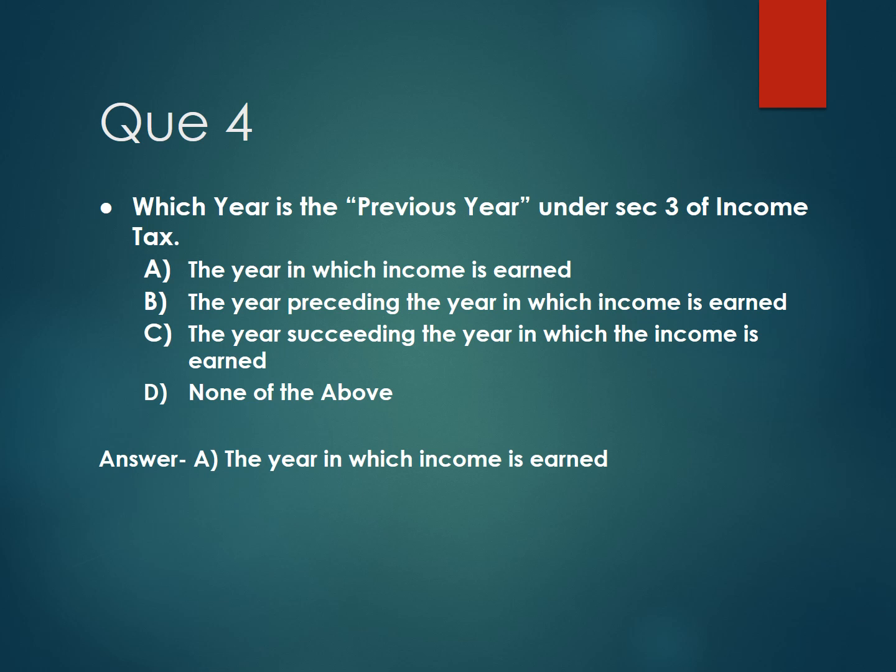Then next, question number 4. Which year is the previous year under section 3 of Income Tax Act? And the options are option A the year in which income is earned, option B the year preceding the year in which income is earned, option C the year succeeding the year in which the income is earned, and option D none of the above. And the correct answer is option A the year in which income is earned.